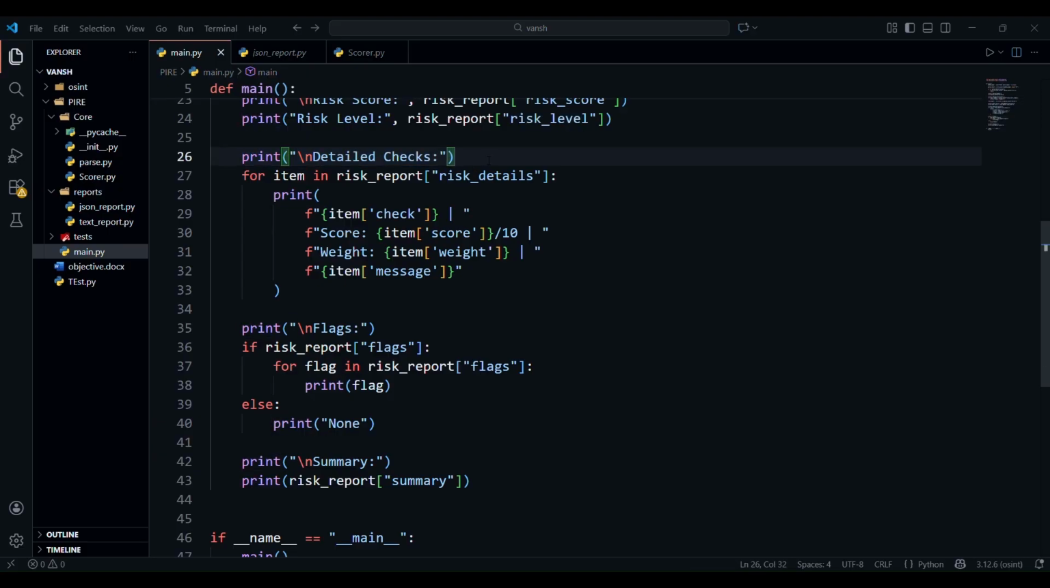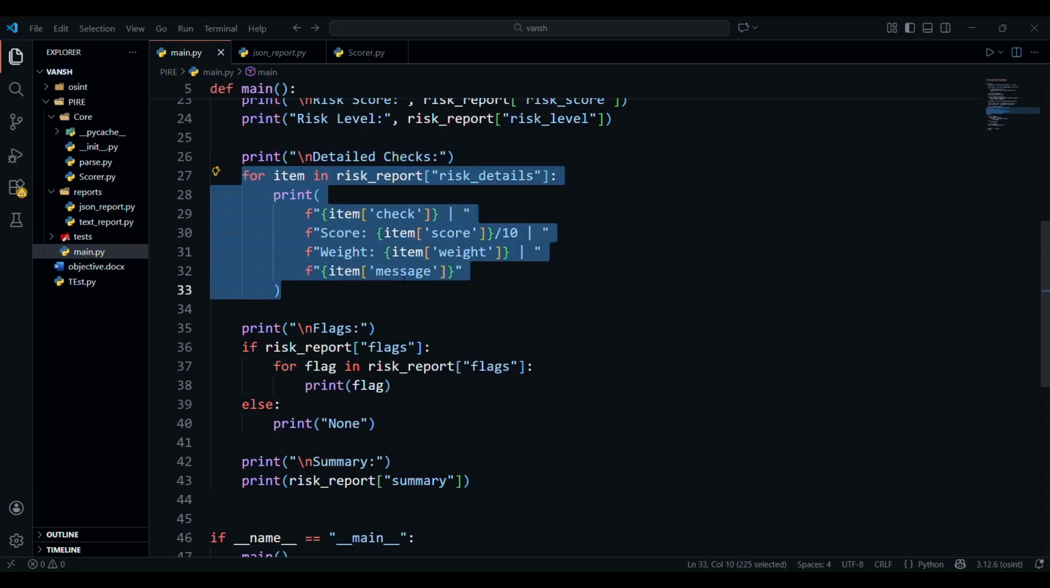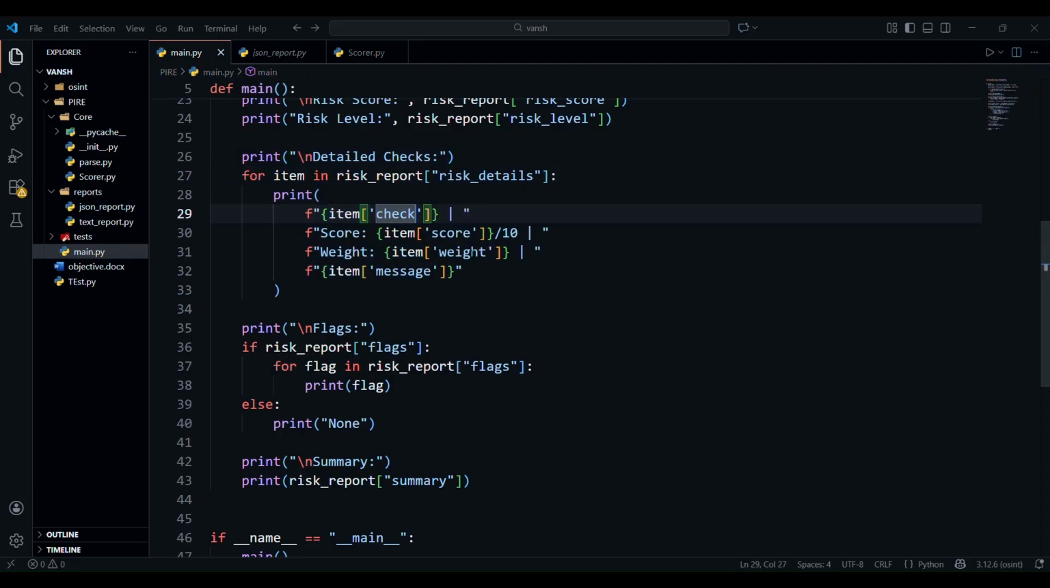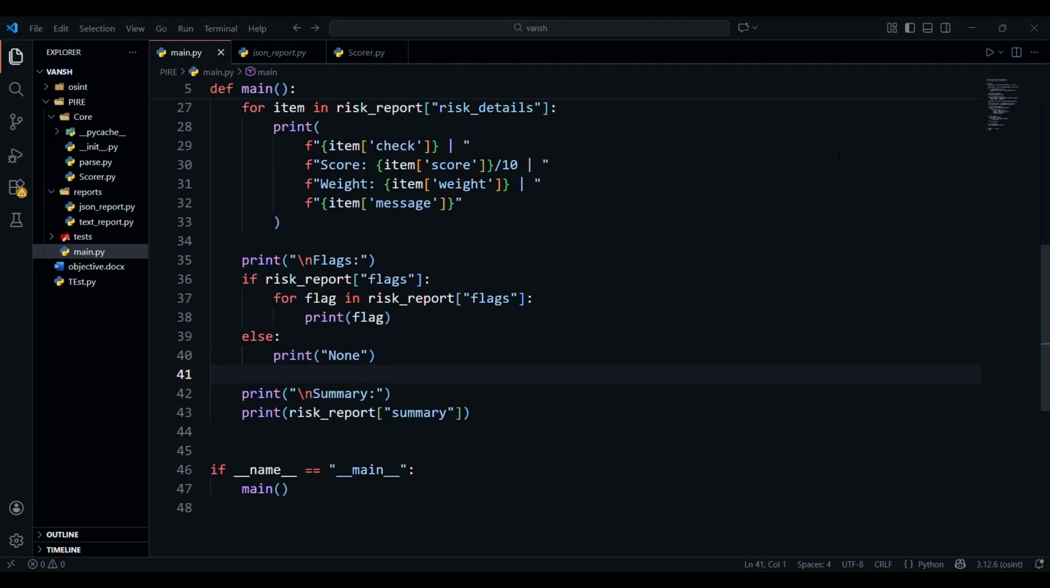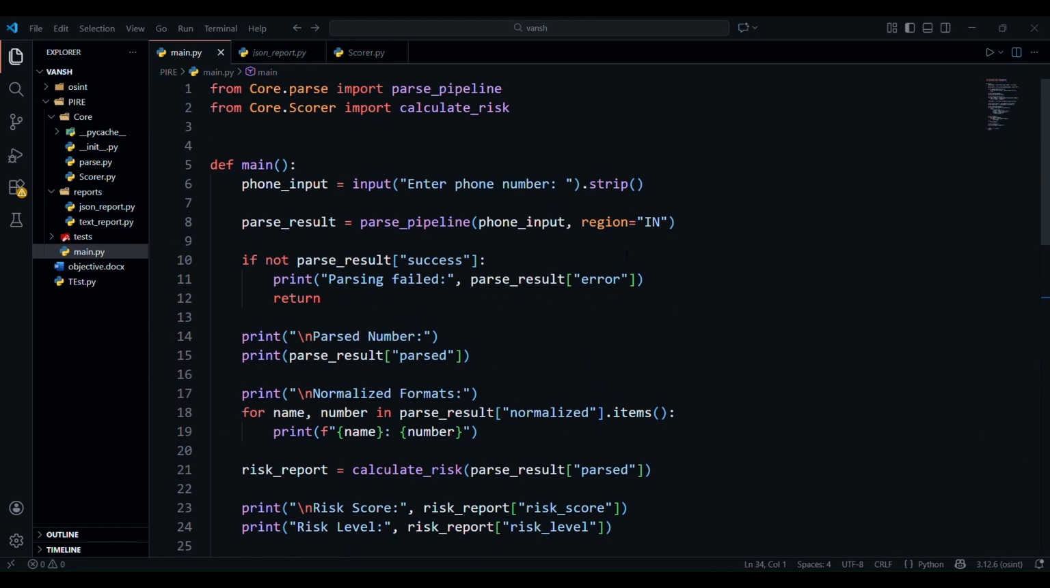Then it will print a line called detail checks, and in that it will be printing all the details like check, score, weight, messages. Then it will print all the flags and summary. Flags means the crucial messages which we have added. Like if the number is VoIP, it will print dangerous number or something. Then the summary, the main score, and whether the number is safe or not. So let me just run the file and show you the real output.